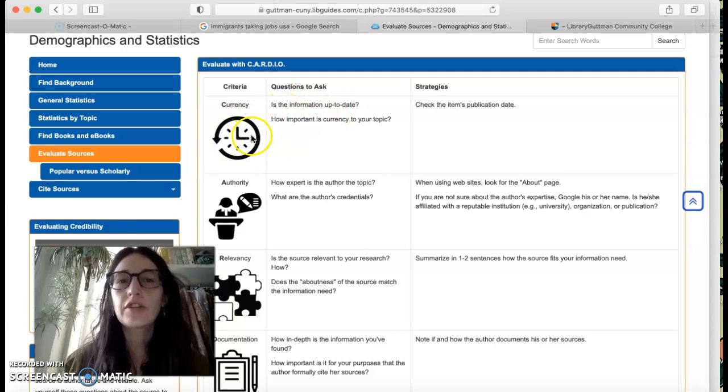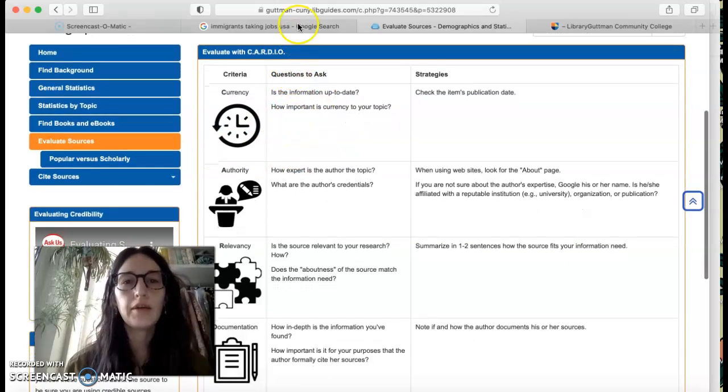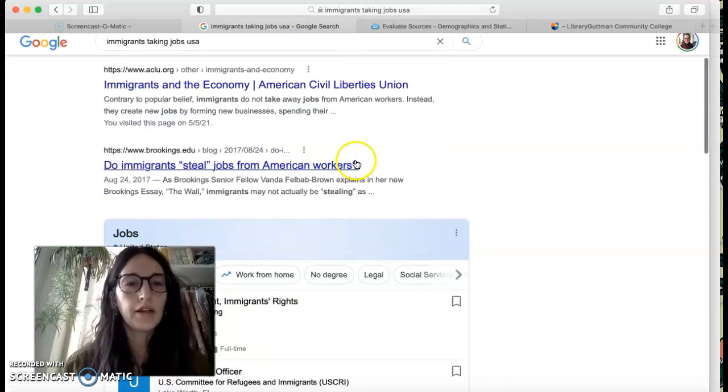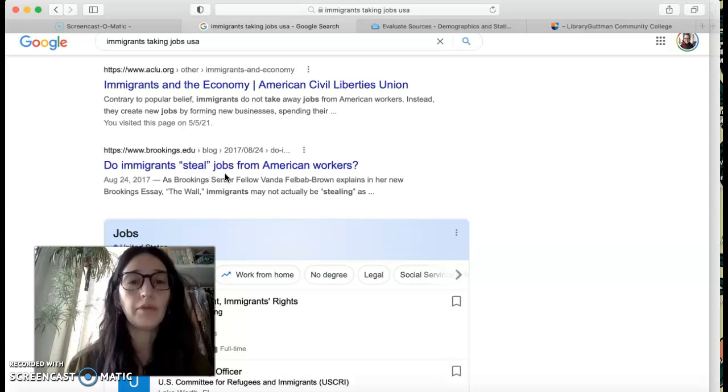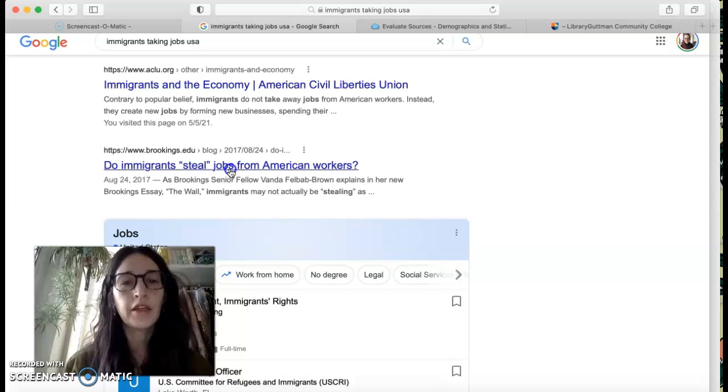And the first criteria is currency. So obviously, for this question, currency is important. I'm not interested in immigrants taking jobs in the 1950s. I'm interested in immigrants taking the jobs right now. So I want an article that's going to be up to date. So let's say I pick this link because it sounds exactly like what I'm looking for. I'm trying to see if they're stealing our jobs.